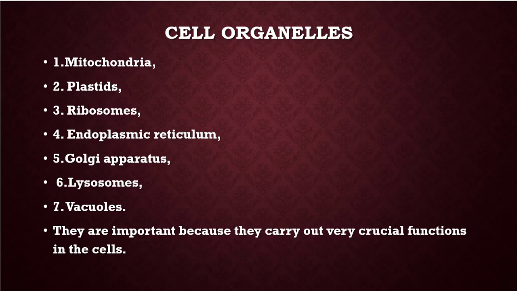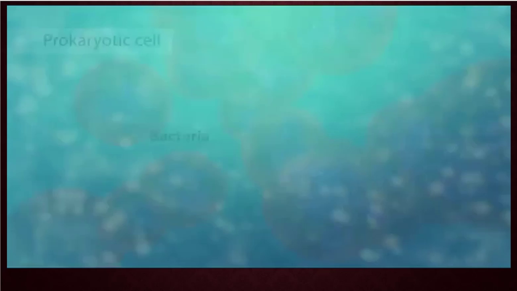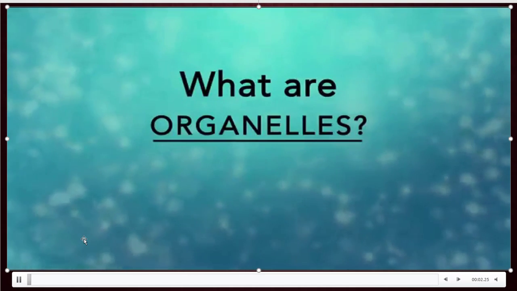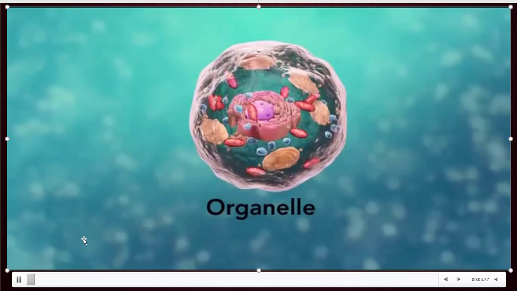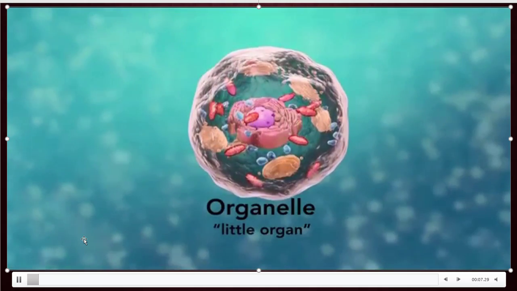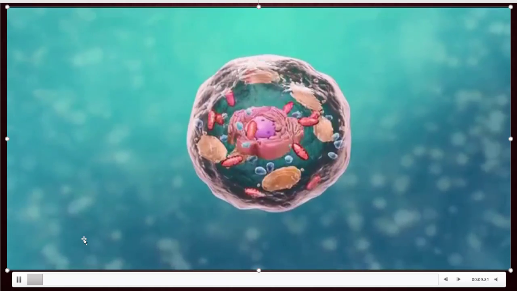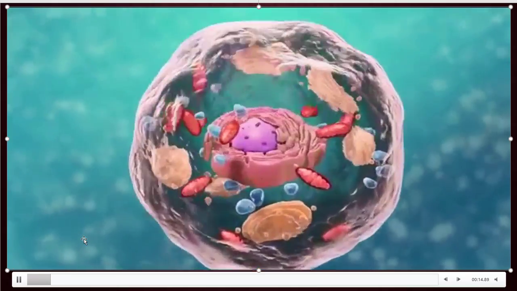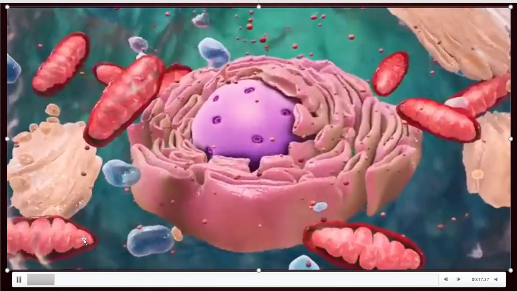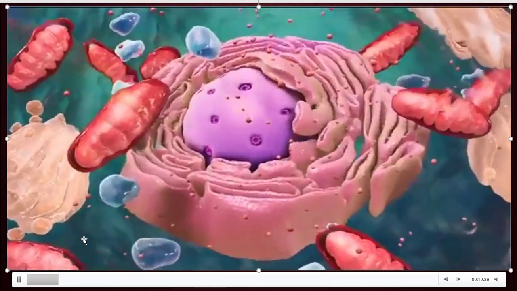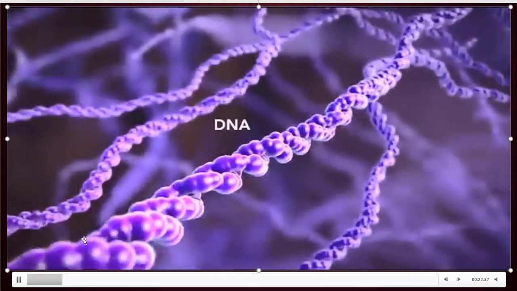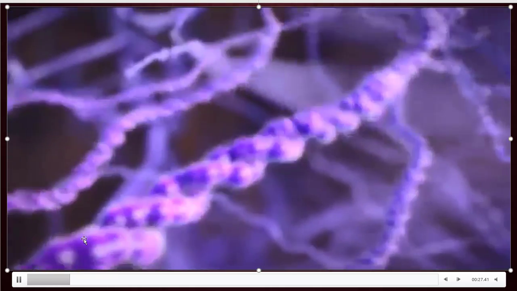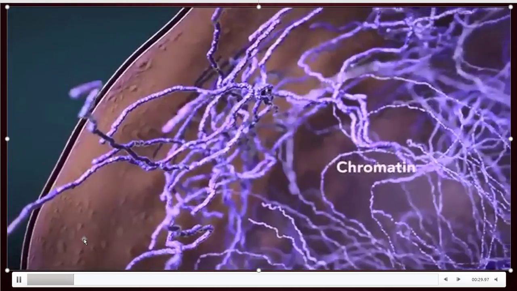Now I want to show you the video of how a cell contains different kinds of organelles. What are organelles? Organelles are little organs, they have a particular shape and every organelle has its unique function. See how the organelles are floating inside the cell in cytoplasm. This one is the nucleus. Nucleus has genetic material, DNA. Because of this only we have particular characteristics.